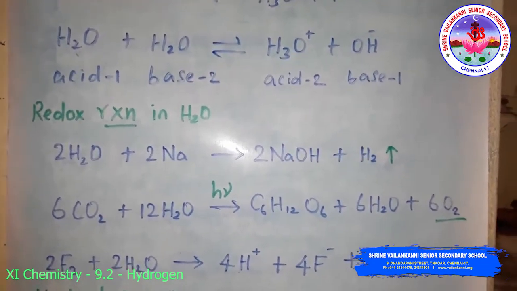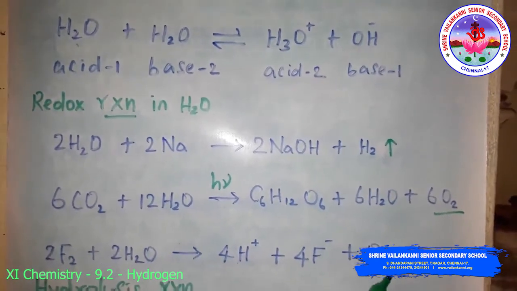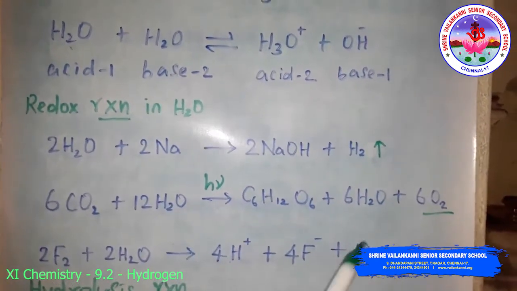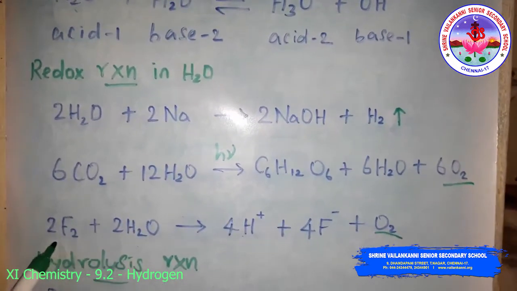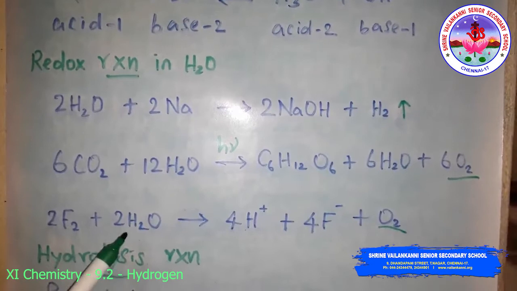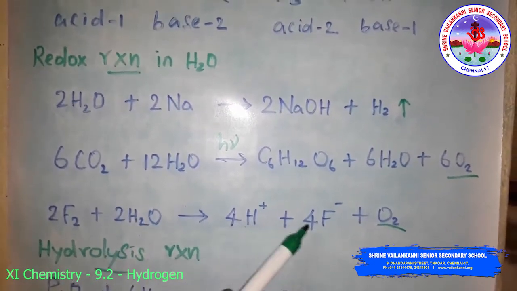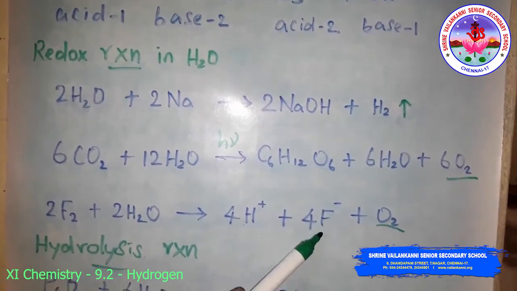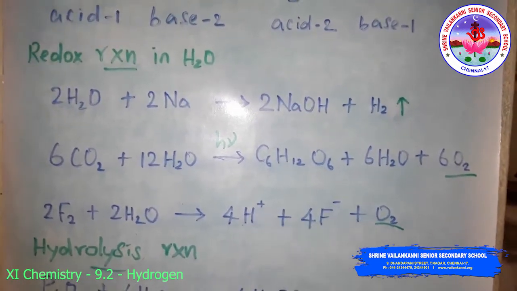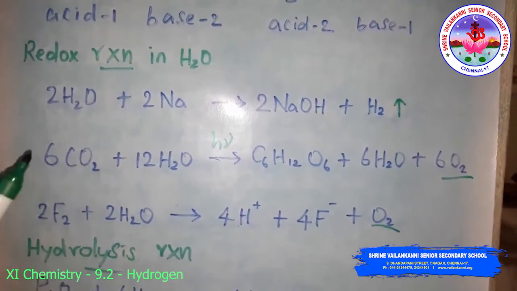Then water reacts with fluorine and is oxidized to give oxygen. Look at this reaction. 2 moles of fluorine molecule react with 2 moles of water molecule to give 4 H plus, and this is acid, and 4 moles of fluoride ion and oxygen gas. So this is the redox reaction involving water.